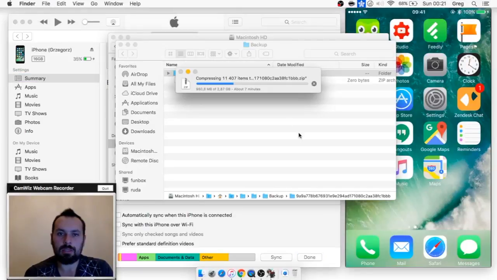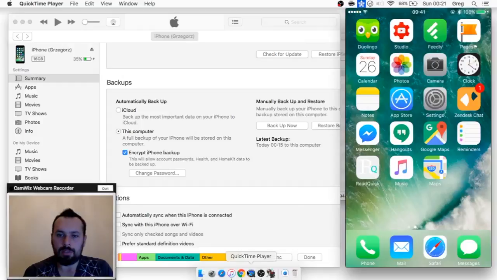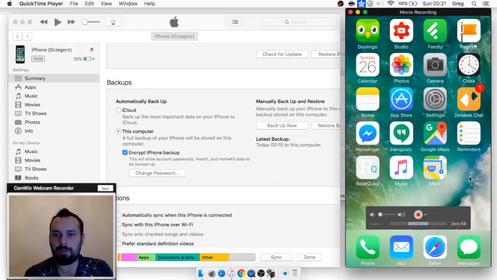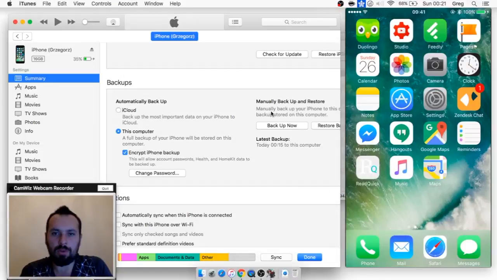Okay, it's still creating the copy, but I think that we can just start now. So I think that we will lose the feed from the iPhone. That's on the right side, but it doesn't matter. We will restore it later. So let's go to iTunes and click Restore iPhone.